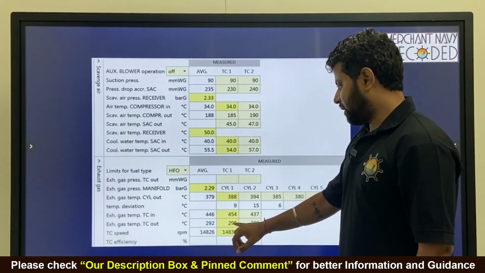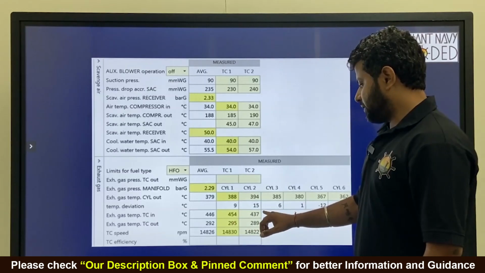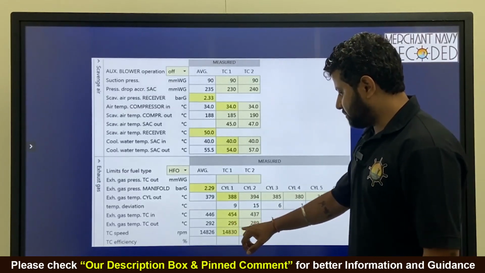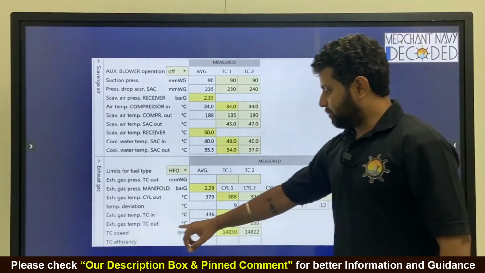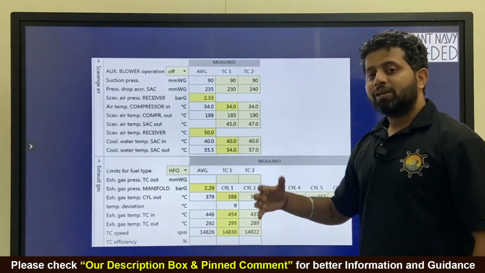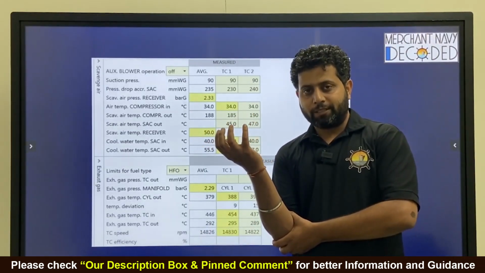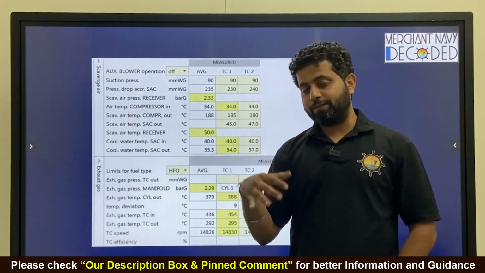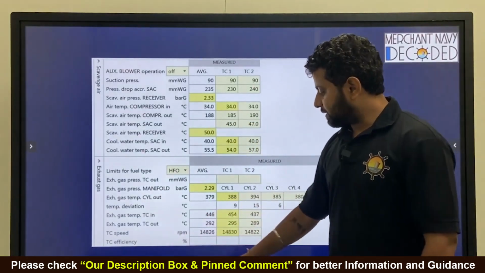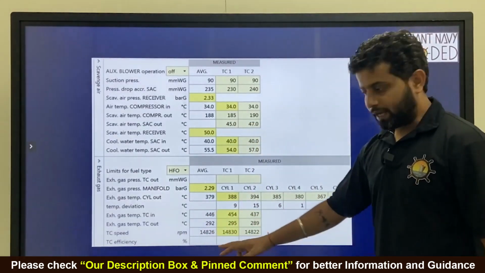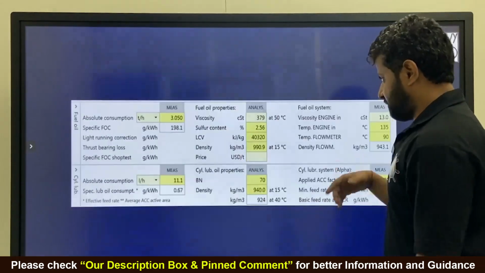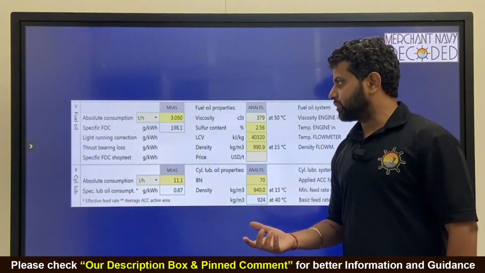This is this. Outlet is this. Turbocharger 2 inlet is this. Outlet is this. Similarly, turbocharger speed is given over here. Turbocharger efficiency may be the power monitor indicator that they have got, power measuring indicator they have got. It does not have that formula that we have discussed for turbocharger efficiency. Otherwise, it would have calculated that as well and put it over here. Copied? If you are smart, after this package, you will calculate it yourself.